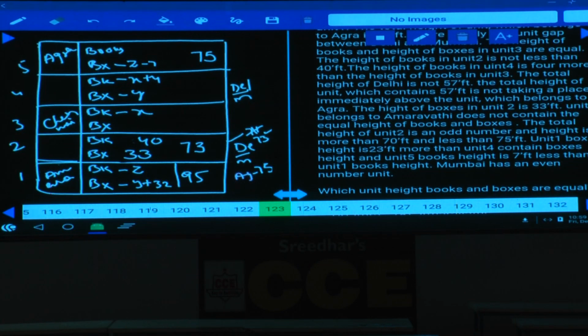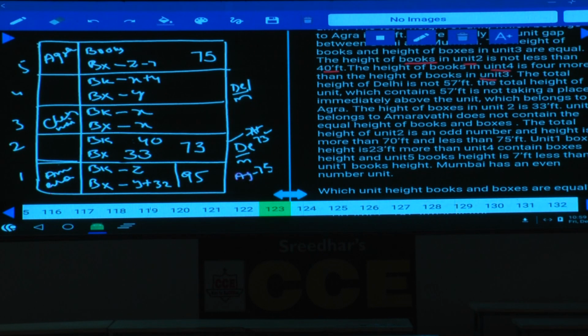The height of books in unit 2 is not less than 40. We got that it is exactly 40. The height of books in unit 4 is 4 more than that of unit 3. Now in unit 3, the height of books is x. And the boxes is also x, because both these two are equal. Then unit 4 books is x plus 4.